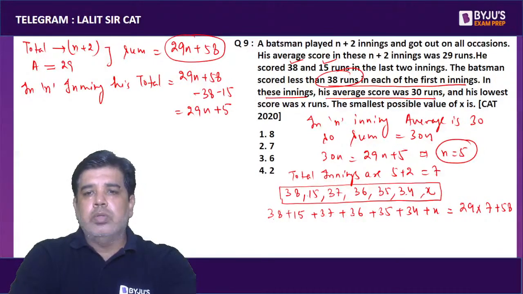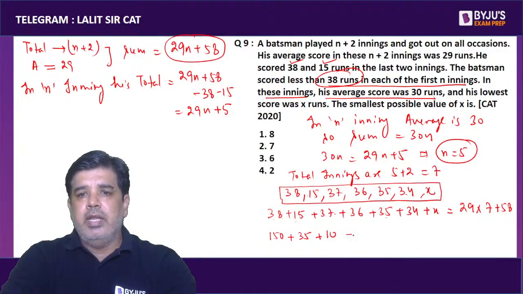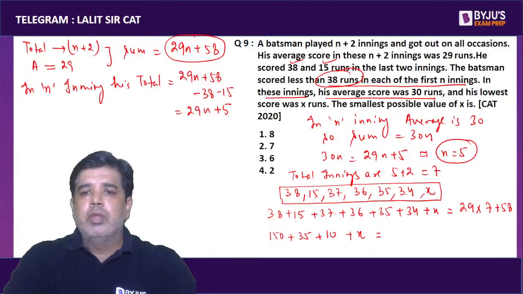Adding these up, 195 is the total. So 195 plus x is equal to 29 into 7 plus 58, right?